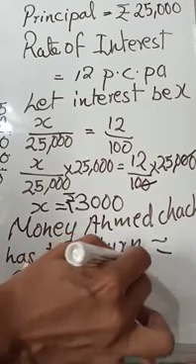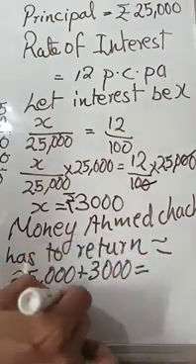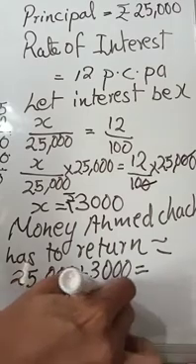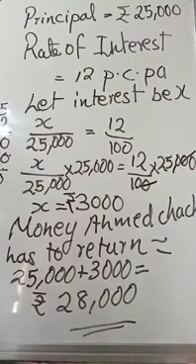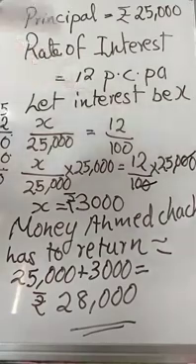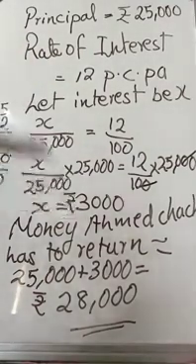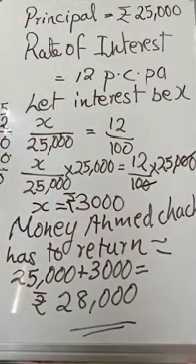That will give you rupees 28,000. So rupees 28,000 he has to return after 1 year. Why? Because the rate of interest is 12 PCPA, so you will get the interest as 3,000, and that 3,000 you have to add to 25,000. Now let us go to the next problem.